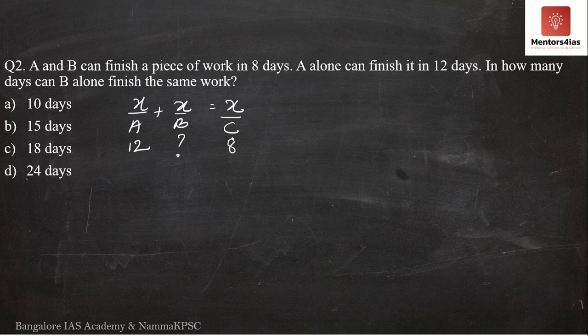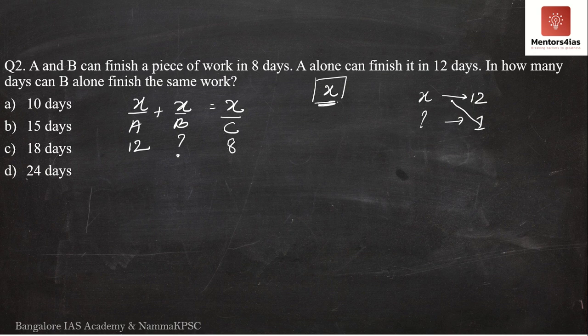That is 8 days. See, if not understood, I'll just simply solve this once again for this particular problem. Okay. Now, I'm assuming let the amount of work to be done be X. X is the amount of work to be completed. Okay. So, if A can complete the entire X amount in 12 days, how much work will they complete in 1 day?